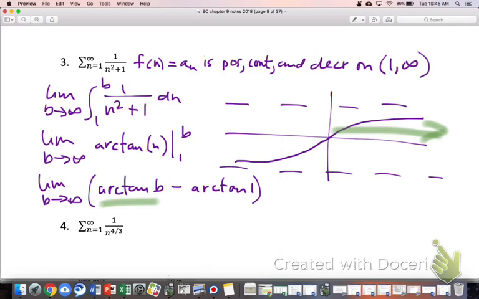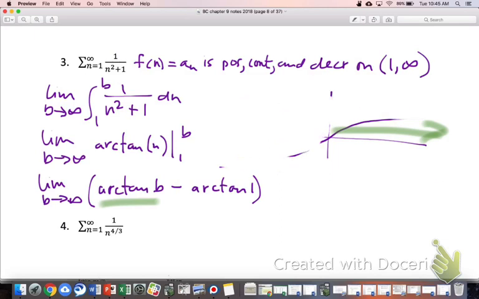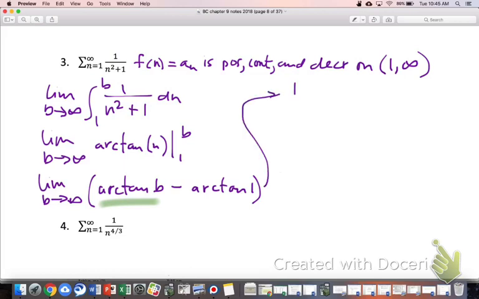And I think you're right, McKenna, right? Pi over 2 is where that is. And so you're totally right. We could look at this and say, as I evaluate that limit as b goes towards infinity, this leads us to pi over 2 minus pi over 4, which is equal to pi over 4. And so pi over 4, that's a real number, isn't it?